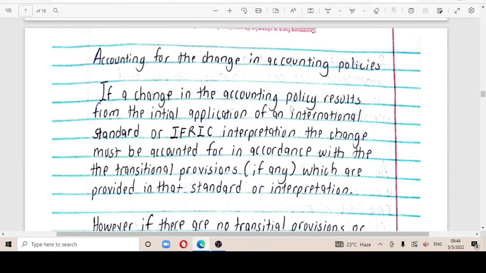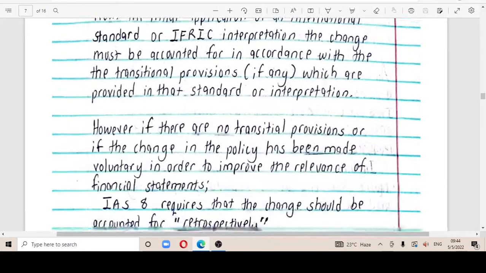If there has been a change resulting from the initial application of an international standard or IFRIC interpretation, the change must be accounted for with the transitional provisions, if any, which are provided in that standard or interpretation.